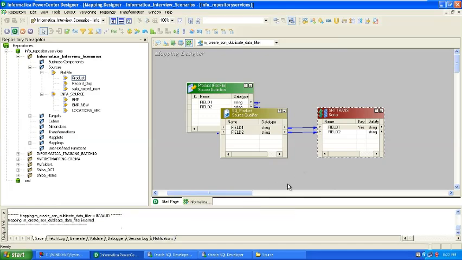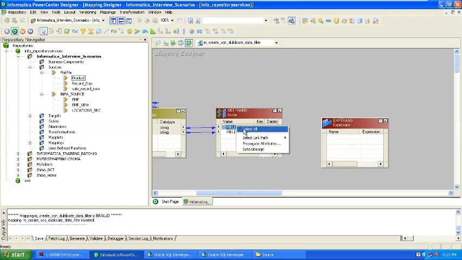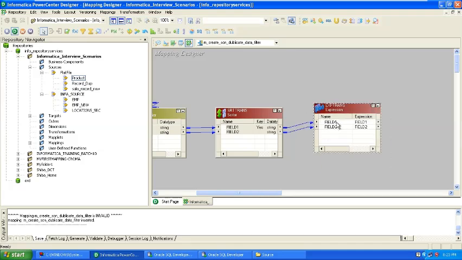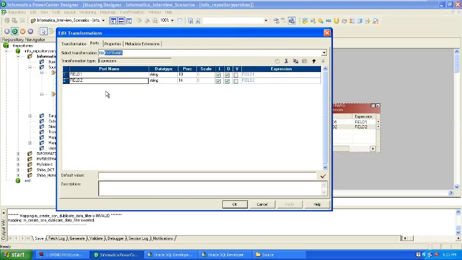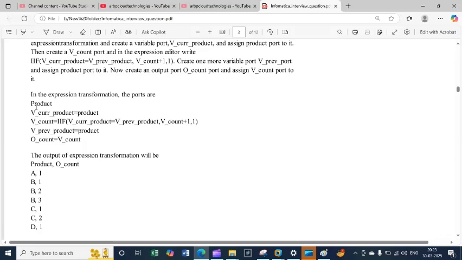After that, I am going to use one expression. In the expression, I will write everything, whatever logic I decided and explained. So field one and field two, right? After that, I will create some output ports. I need to create this output, right?